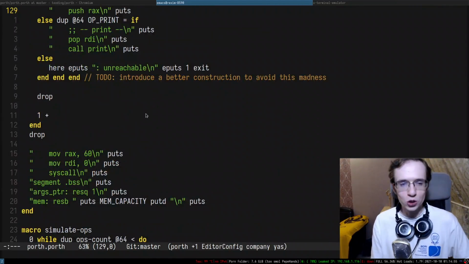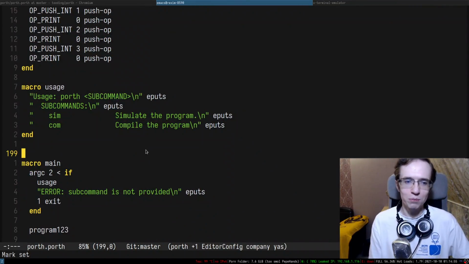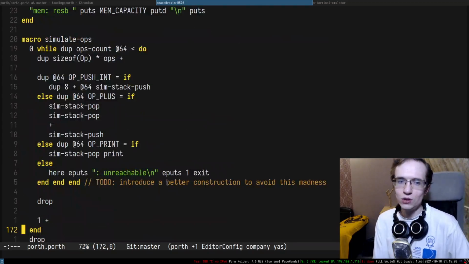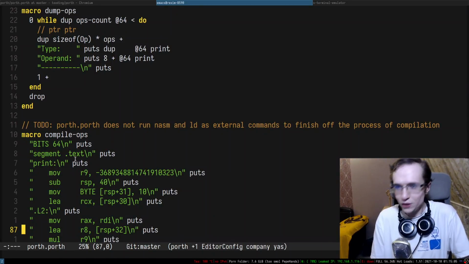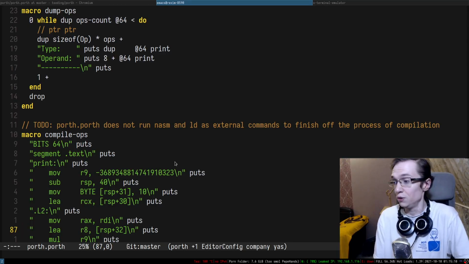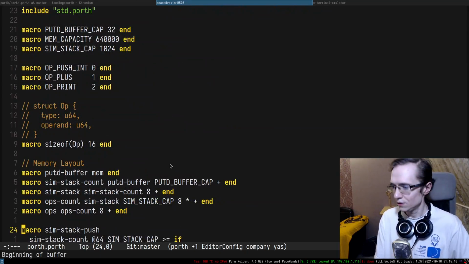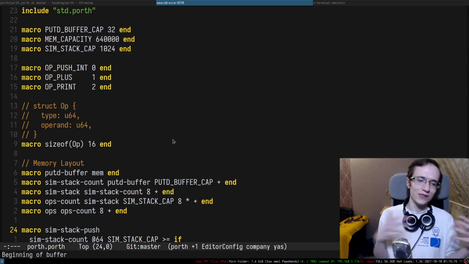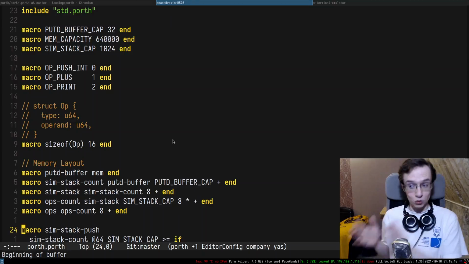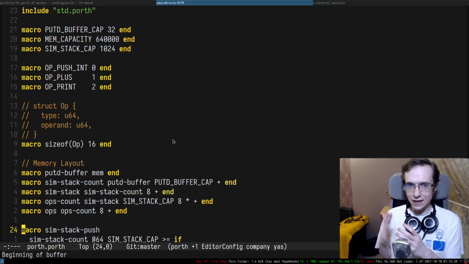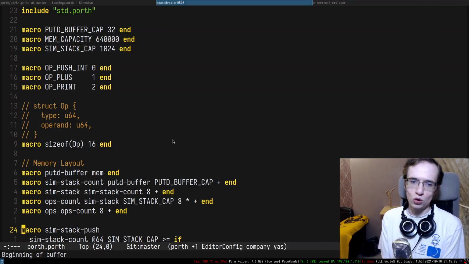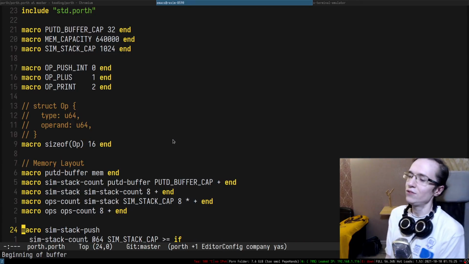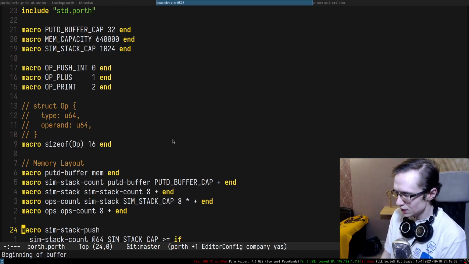I guess the next big feature is going to be actually reading and parsing the source code. Luckily, we don't really have that much of a syntax, so we can just read the whole file and split it by words and basically translate each individual word into an operation. That way we're gonna have a very small subset of Porth implemented in Porth, and then we're gonna just expand that subset until we expand it to the whole Porth. So, yep. Does anyone have any questions?